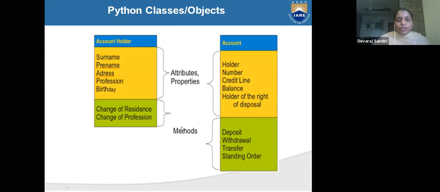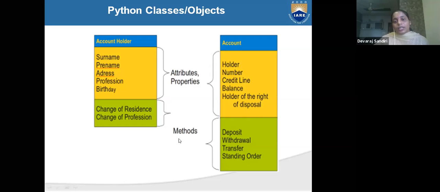See, one example I'm giving here: account holder, account. What are the attributes and what are the methods? Account holder surname, first name, address, profession, birthday, these all will be attributes. And changing residence, changing profession, these all are methods.